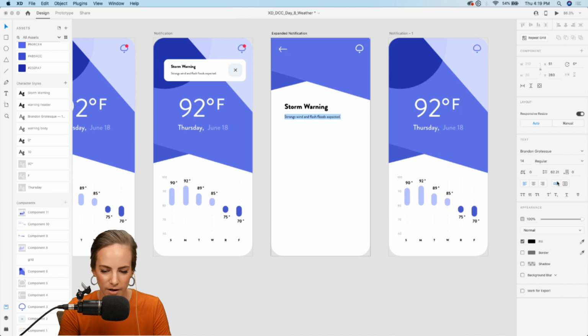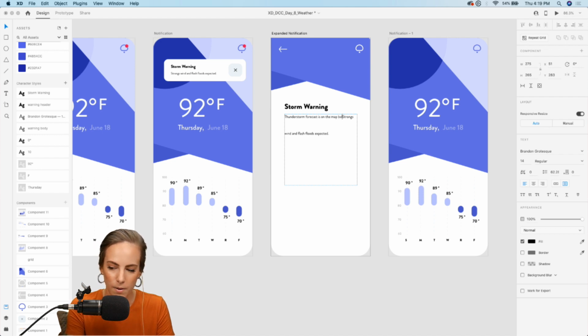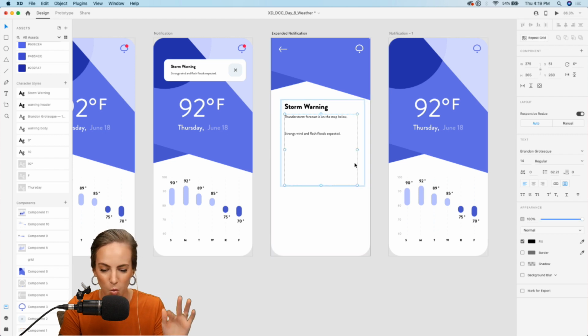And I'll add some more text in this little text area, just describing it a bit more. So I'll say, thunderstorm forecast is on the map below. Map below. And this is way too much spacing in between those lines, so let's bring this up quite a bit. Maybe 30 or so. Okay.